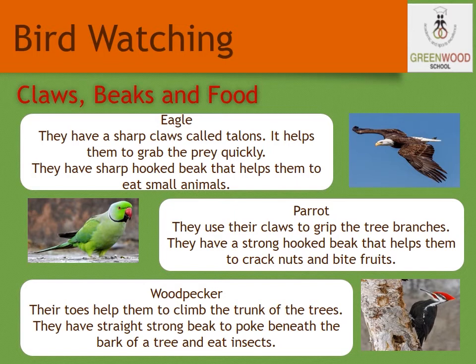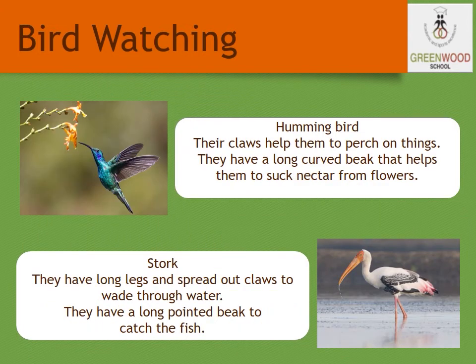Woodpecker. Their toes help them to climb the trunk of the trees. They have straight, strong beaks to poke beneath the bark of the tree and to eat the insects. The hummingbird. Their claws help them to perch on things. They have a long curved beak that helps them to suck nectar from the flowers. Stork. They have long legs and spread out claws to wade through water. They have a long pointed beak to catch the fish in the water.